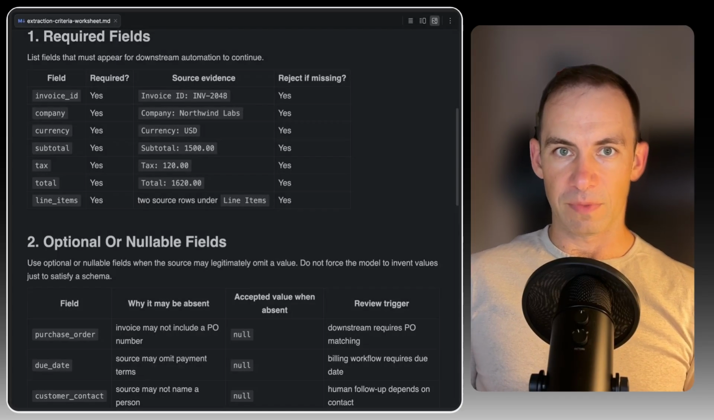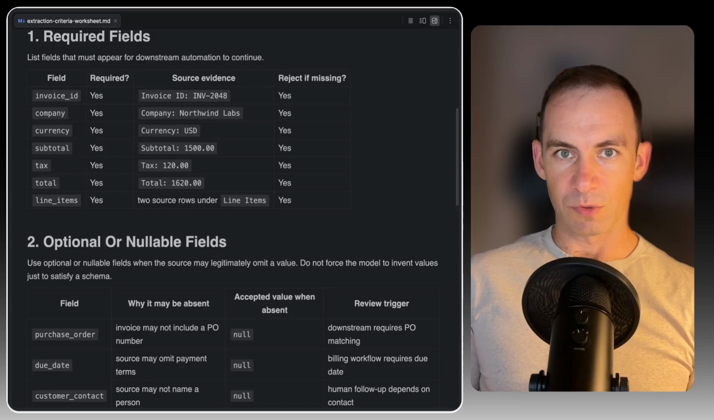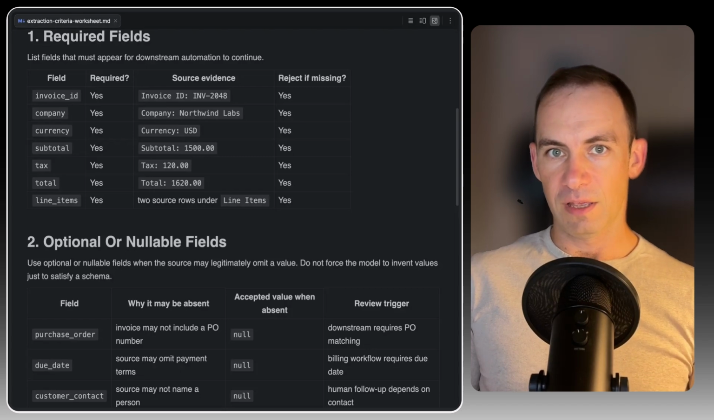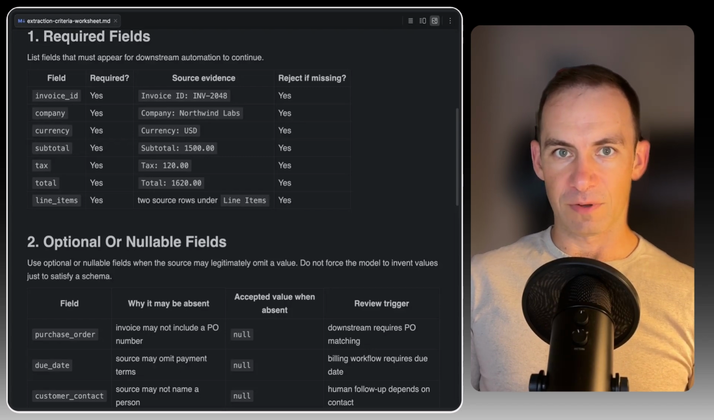Do not start by designing a large output object because it looks comprehensive. Start with the facts the source can actually support. If the source contains an invoice identifier, define the invoice identifier field. If the source contains two line items, define how these line items must be represented. If the source doesn't contain a purchase order, do not create one. The correct output may be null. It may be unclear. It may require review, but it should not be fabricated.